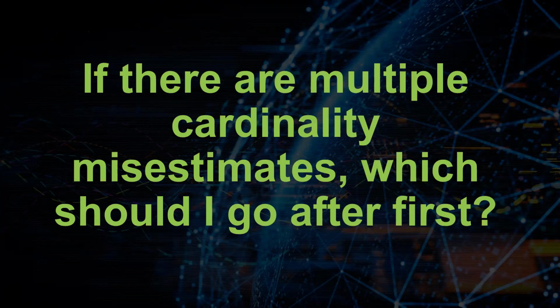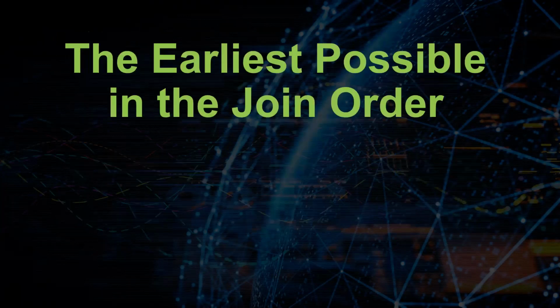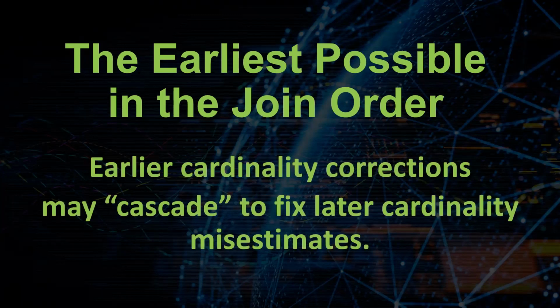Another question that I usually get is, if there are multiple cardinality misestimates, which one should I go after first? And the answer is you want to go after the earliest possible in the join order, because that could cause other cardinality misestimates to sort of cascade. That could correct other problems later on.